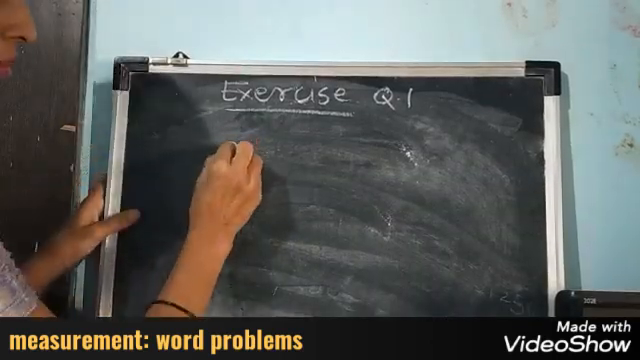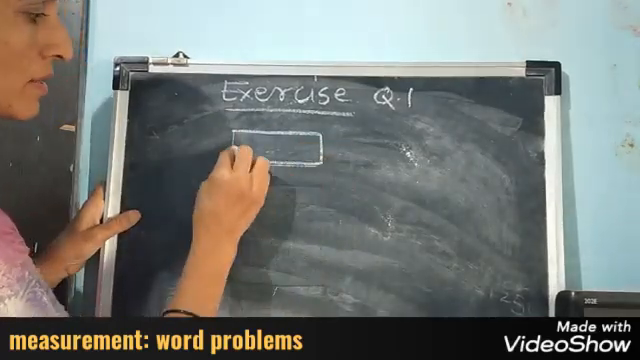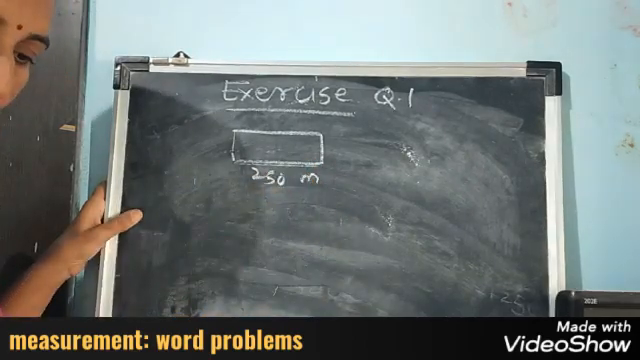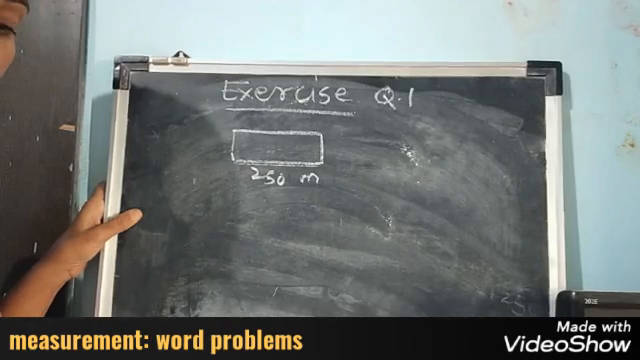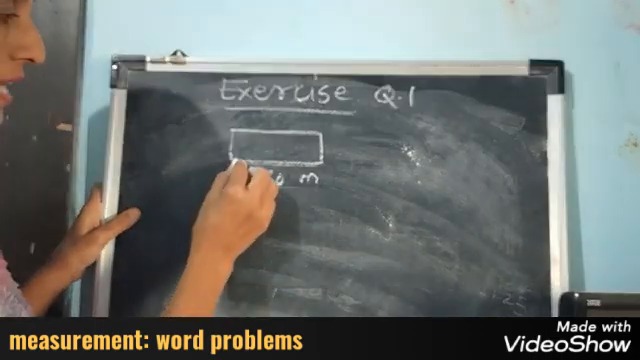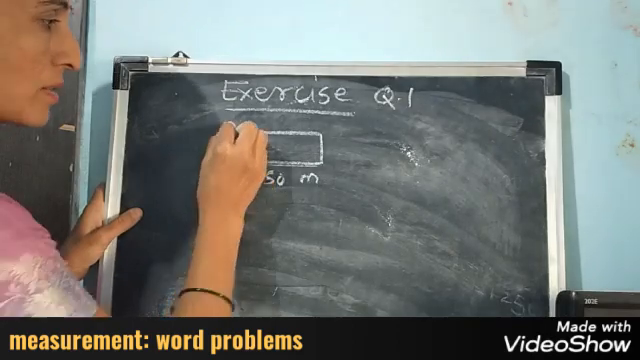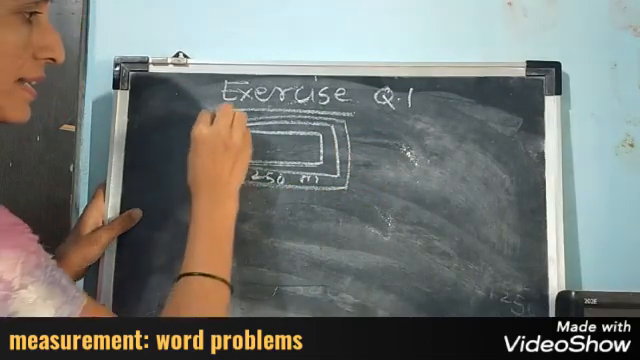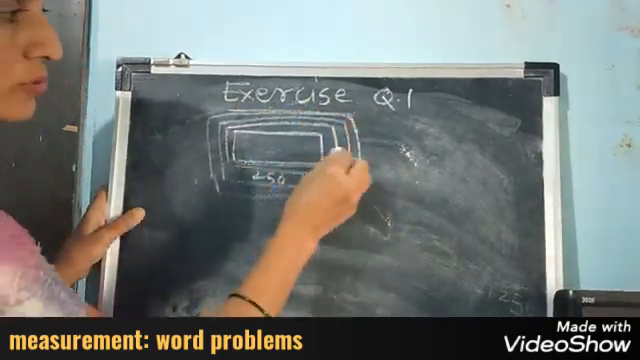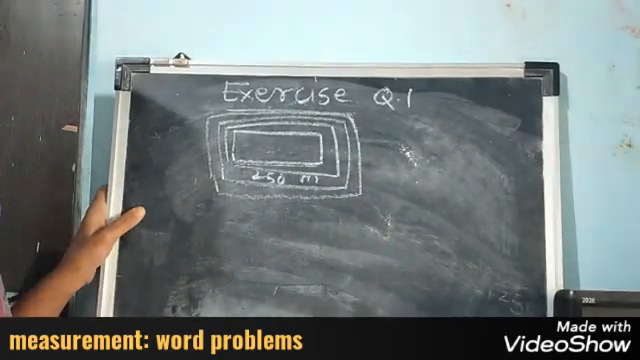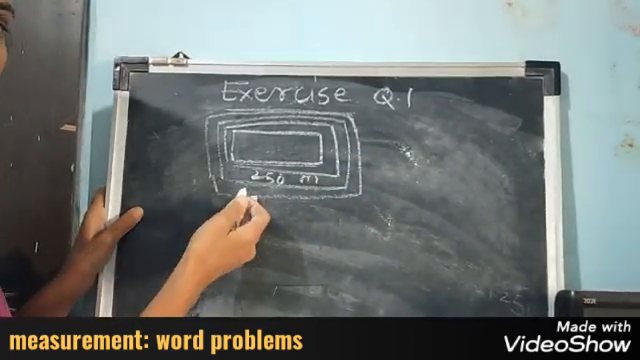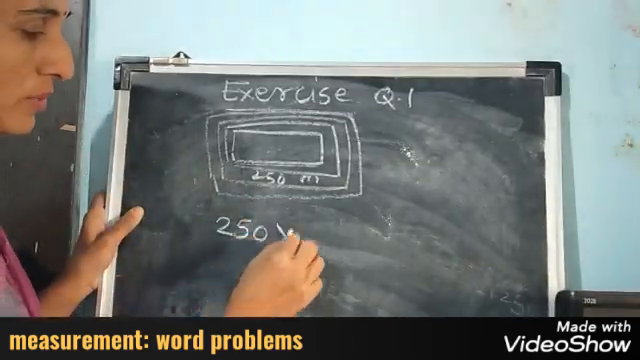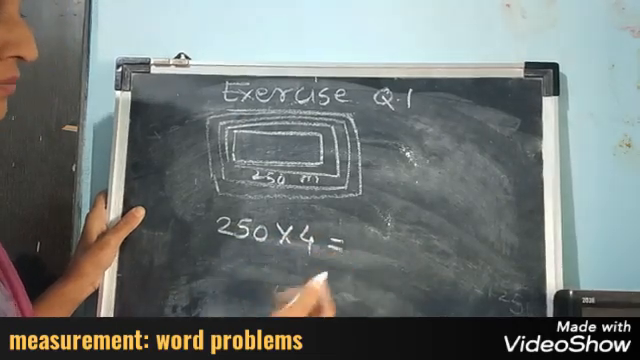See students, one round of the park is 250 meter. Ajit's grandfather walks that path 4 times every morning. How many times does he walk? 4 times. That means again 250, again 250 and again 250. In this way, 1, 2, 3, 4 times he makes the round. So the word 4 times has come here, so we have to do multiplication. 250 multiplied by 4. We know this answer.